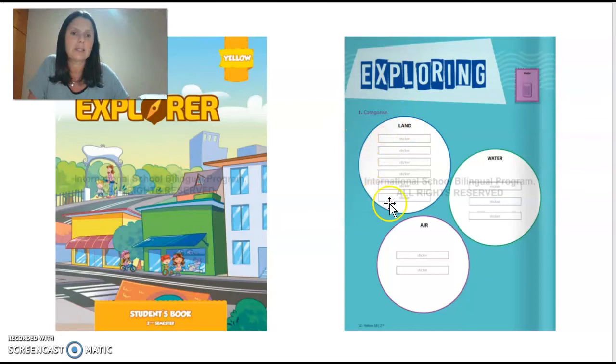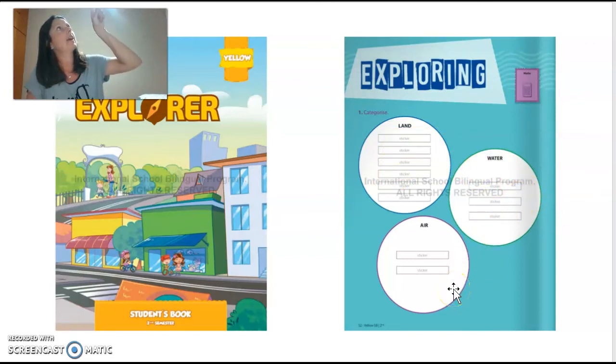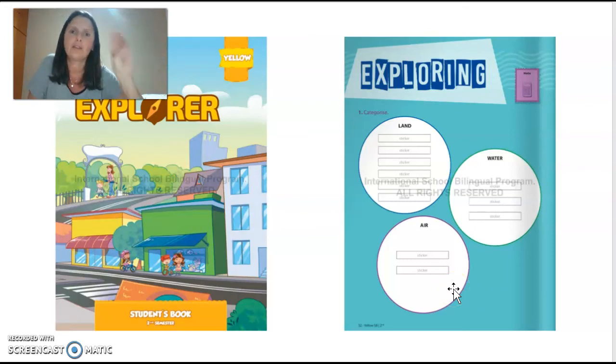Group number one is the land. For example, the streets, the roads, the avenues, okay? And then we have another group, the water, for example, the ocean, the rivers, the lakes, okay? So we have group number one, land, water, and finally, air, okay? We have three groups and you are going to stick the stickers in each of these groups, okay?